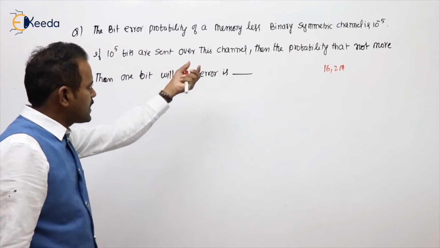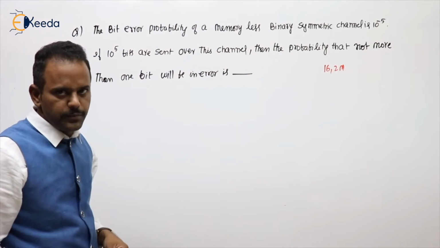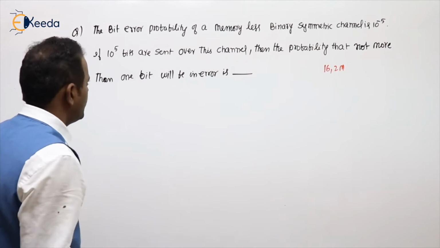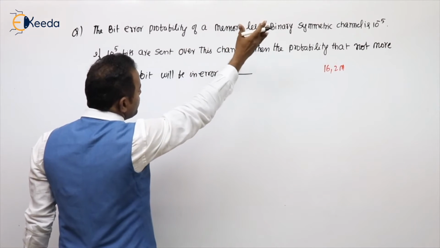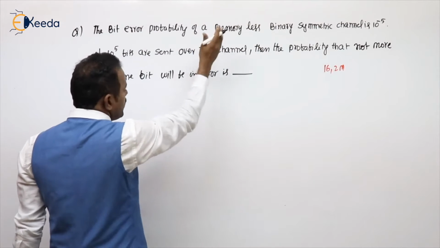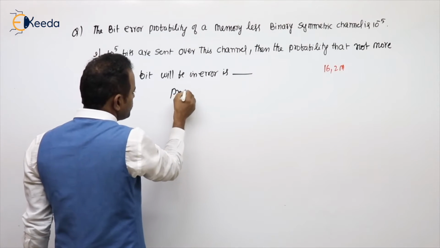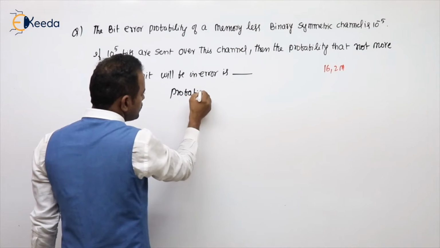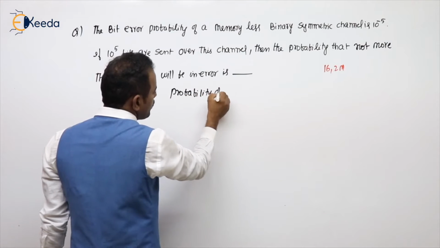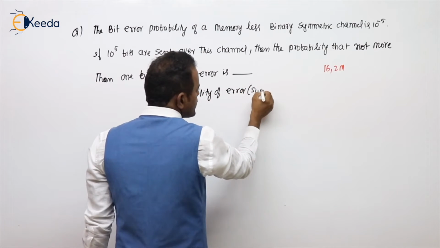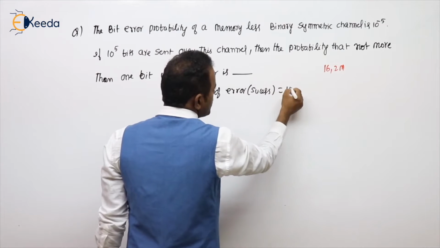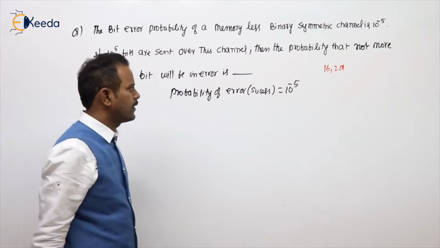But here he is asking the exact value. And if we see here, what is the probability of error? The probability of error is 10 power minus 5.